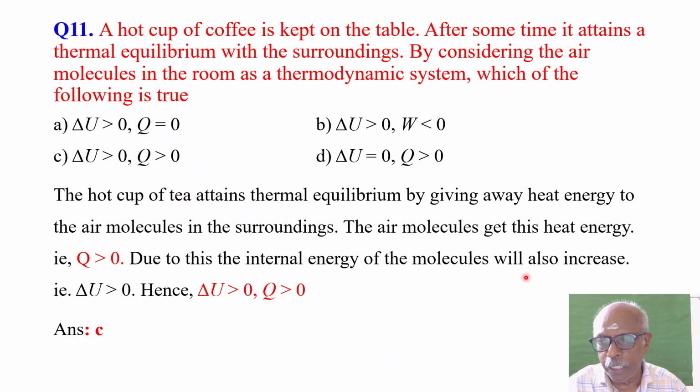So among the four options, delta U is greater than 0, Q is greater than 0. It means option C. Delta U is greater than 0, Q is greater than 0. Option C is the right answer for this question. Okay, it's an easy question, very easy to solve.